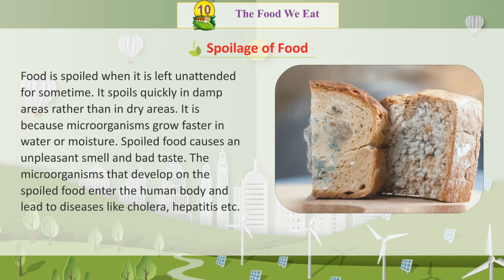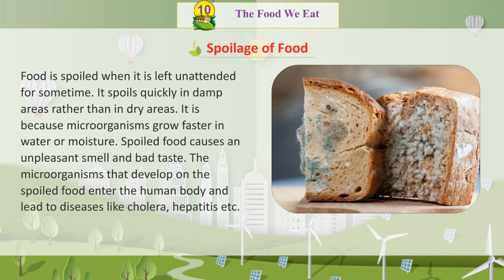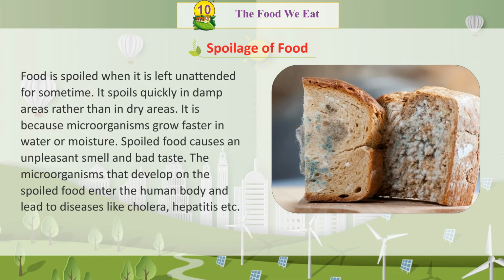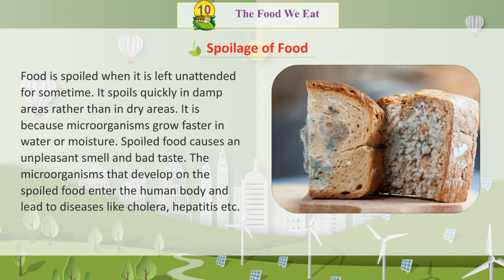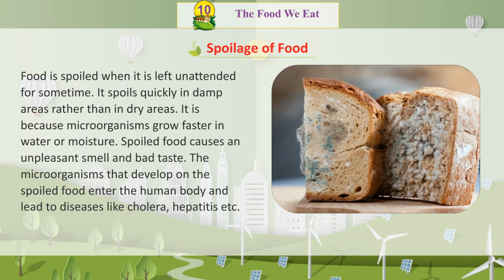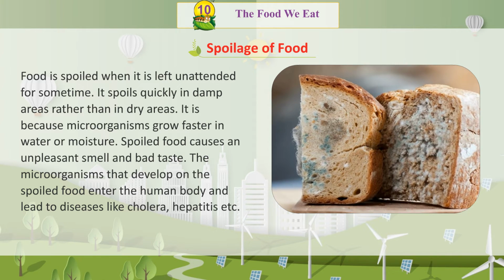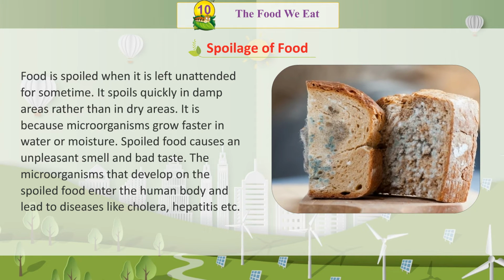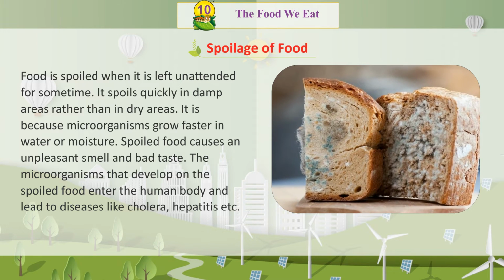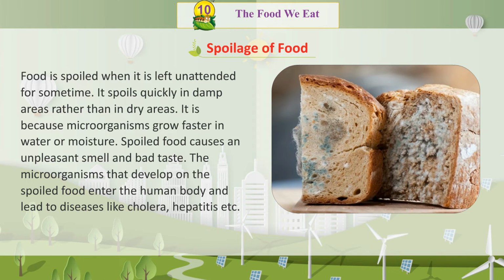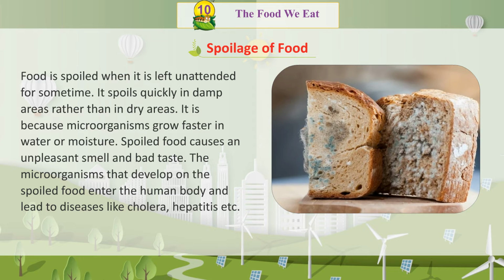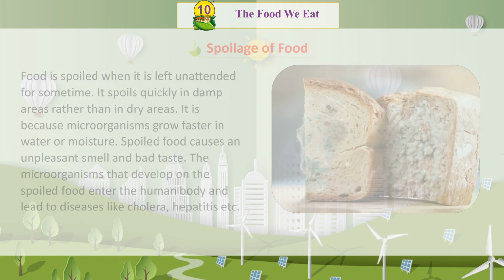Spoilage of food. Food is spoiled when it is left unattended for some time. It spoils quickly in damp areas rather than in dry areas. It is because microorganisms grow faster in water or moisture. Spoiled food causes an unpleasant smell and bad taste. The microorganisms that develop on the spoiled food enter the human body and lead to diseases like cholera, hepatitis, etc.